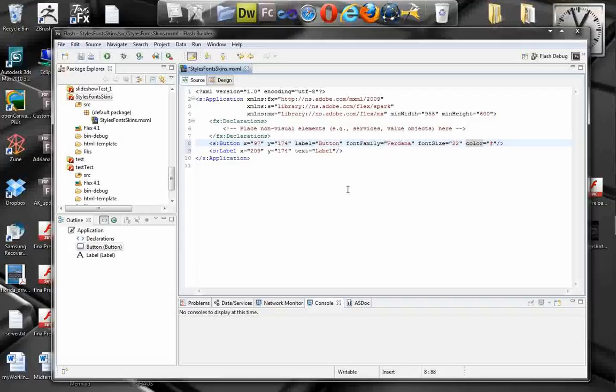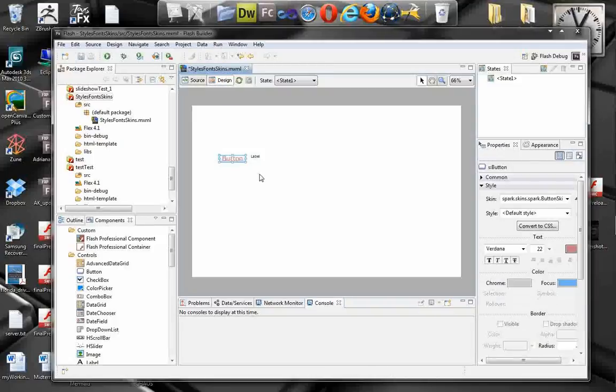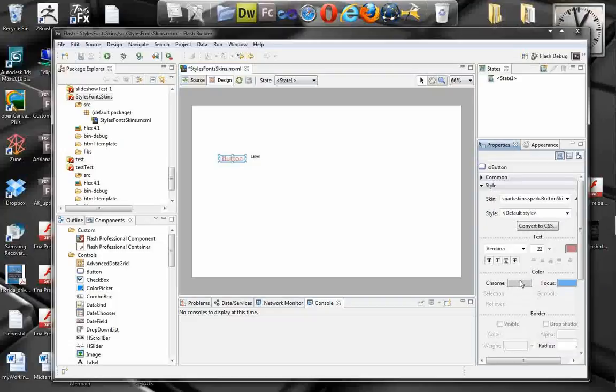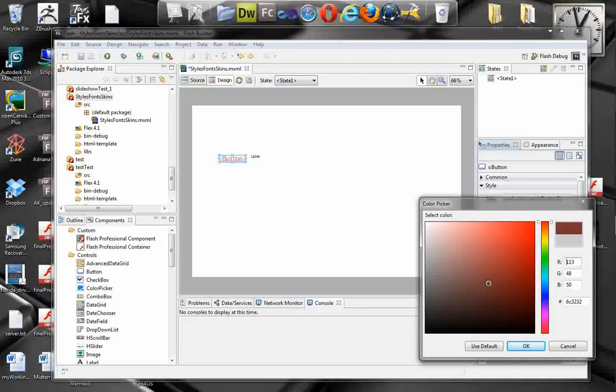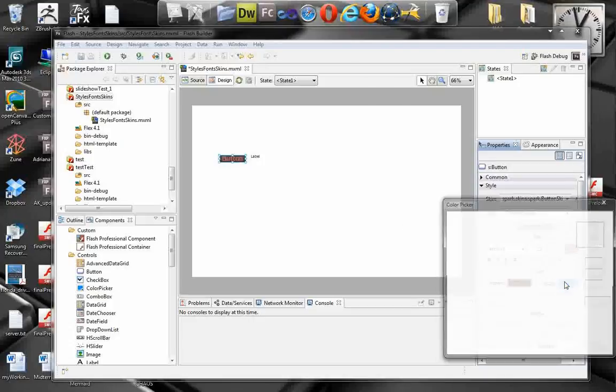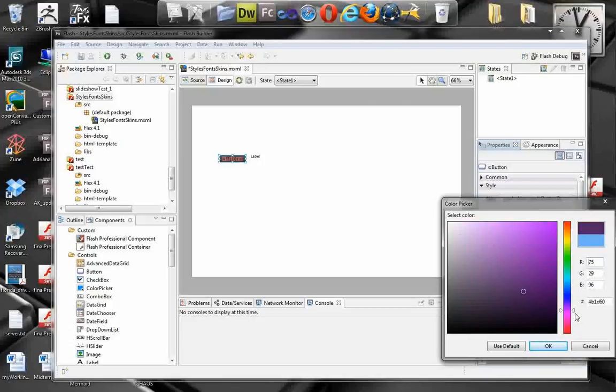Okay, let's make it white, or maybe some crazy color. Let's see what we have. Okay, perfect. Now we have a very customized look of the button, but the background is still not that perfect. If we change the background to something, yeah, okay, and the focus, let's make it lighter.